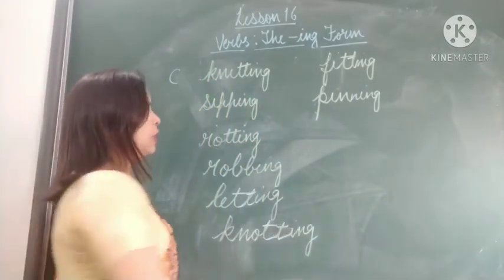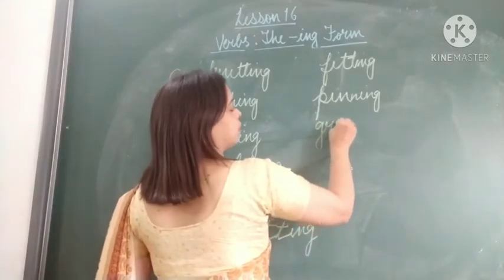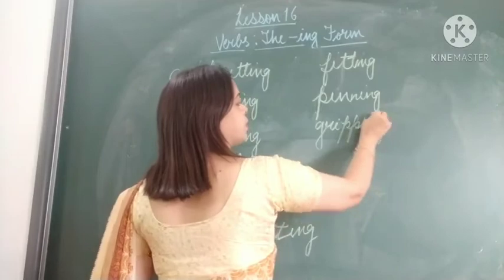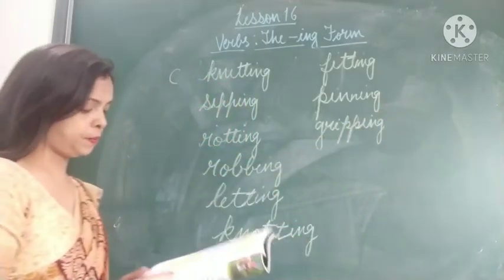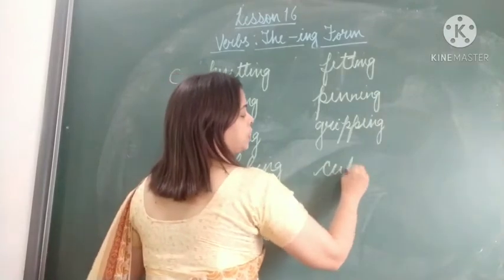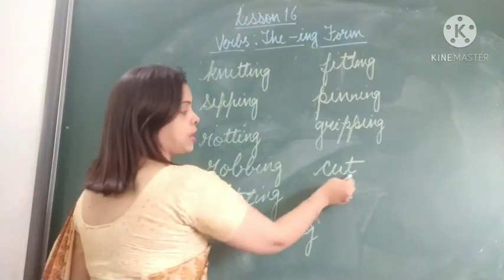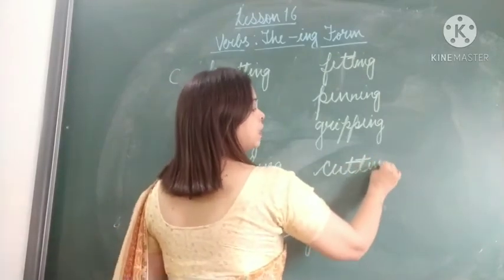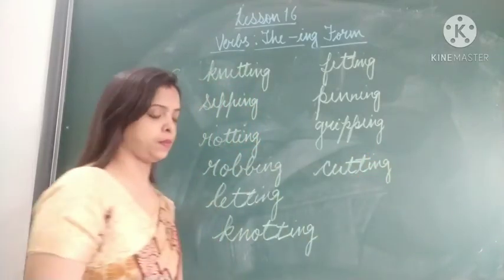Grip becomes gripping, G-R-I-P-P-I-N-G. Again, a vowel is there. Then cut becomes cutting, C-U-T. Before the last letter a vowel is there, so we double the last letter and make it cutting.